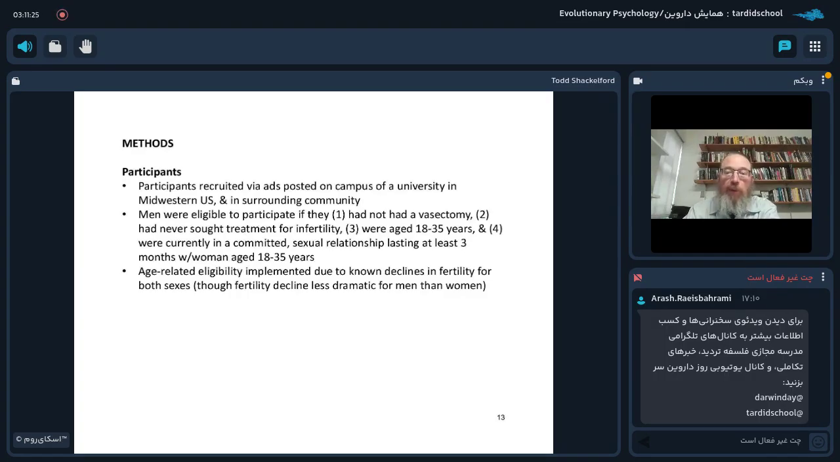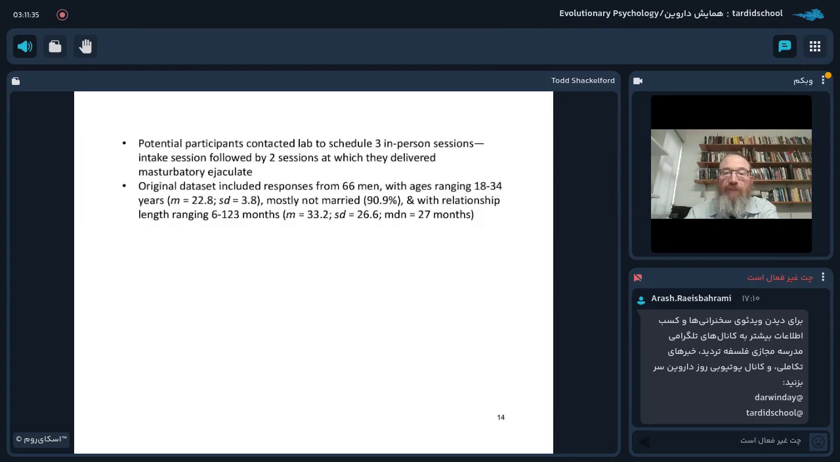And these age-related eligibility requirements were implemented due to the known declines in fertility for both sexes, though, of course, the fertility decline is less dramatic for men than for women. And potential participants contacted the lab to schedule 3 in-person sessions, an intake session followed by 2 sessions at which they delivered a masturbatory ejaculate, about which I'll say more.